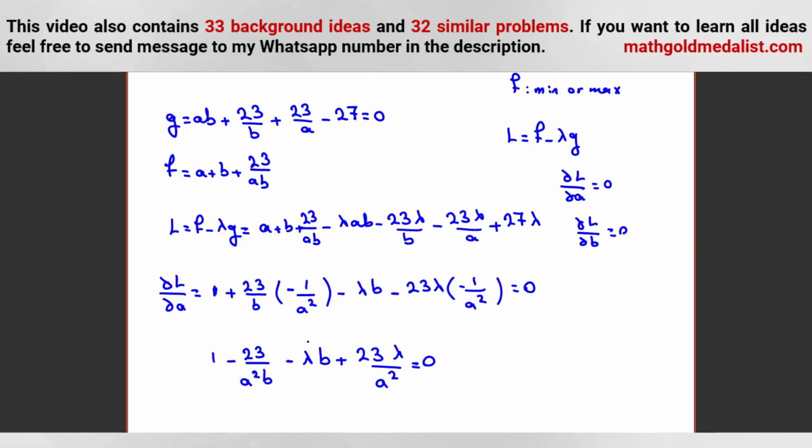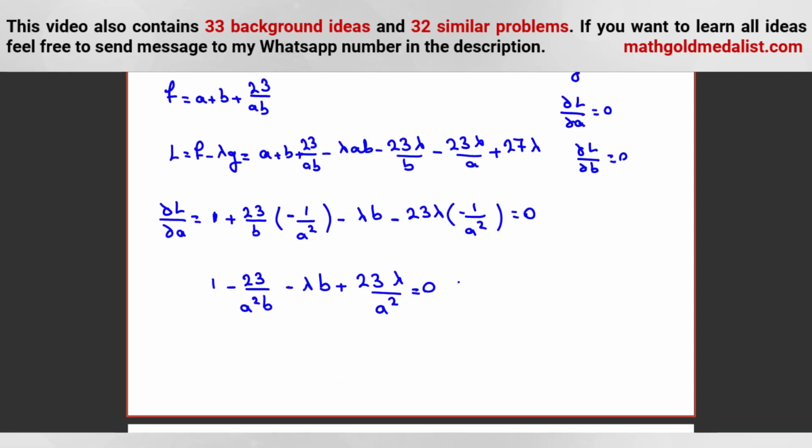Okay. Now let's do something. I want to get rid of the denominator, so let's multiply by A squared B. So it will be A squared B minus 23 minus lambda times A squared B squared plus 23 lambda B is equal to 0.